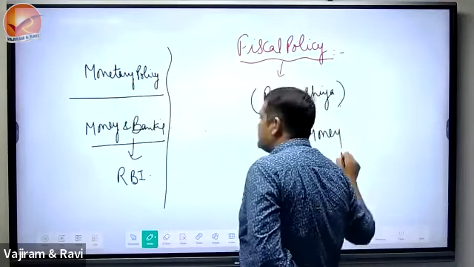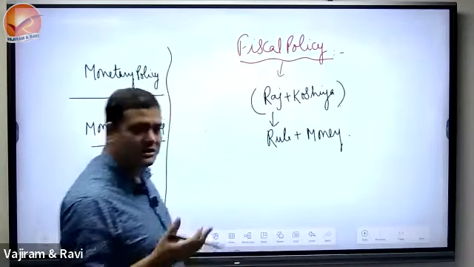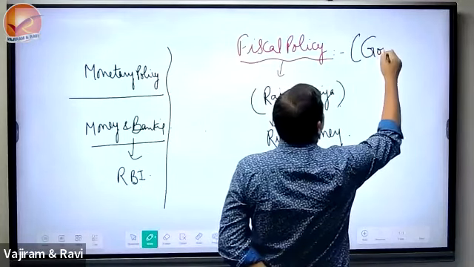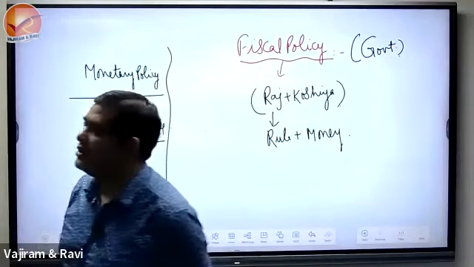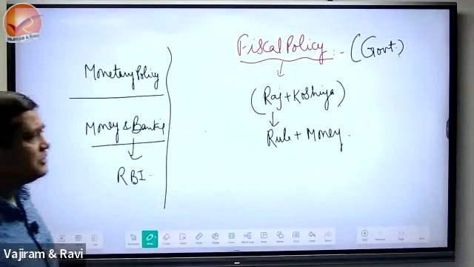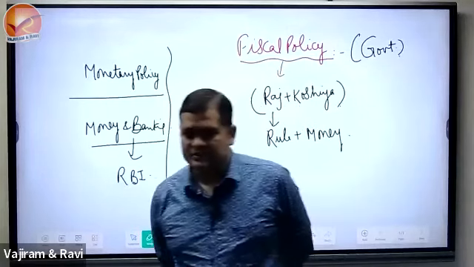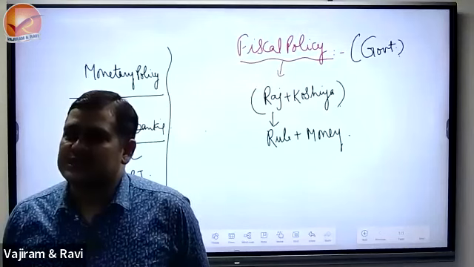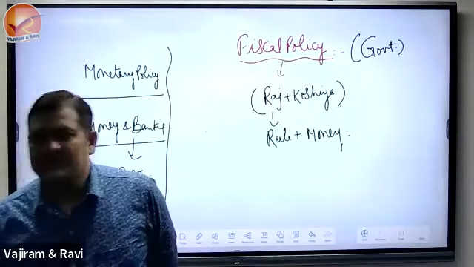It means what we are talking about? Money of the ruler, isn't it? And who is the ruler? Government. So, fiscal policy is governed by the government of that country, whether central government or state governments. Nowadays, for the last 7-8 years, the practice is that we announce a budget on 1st February, and that is by the government.